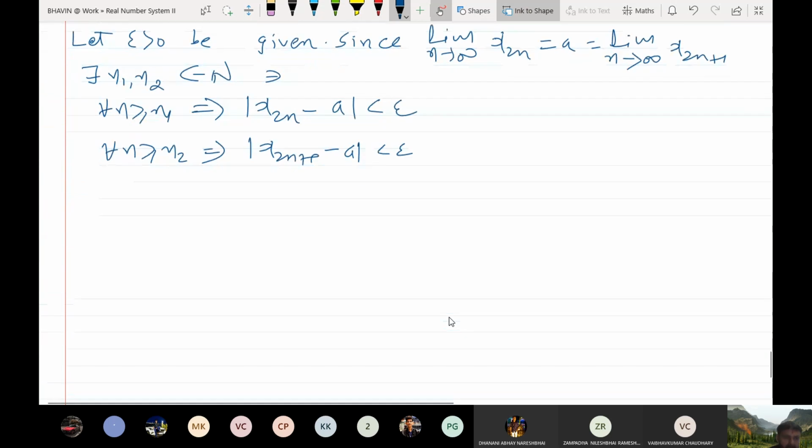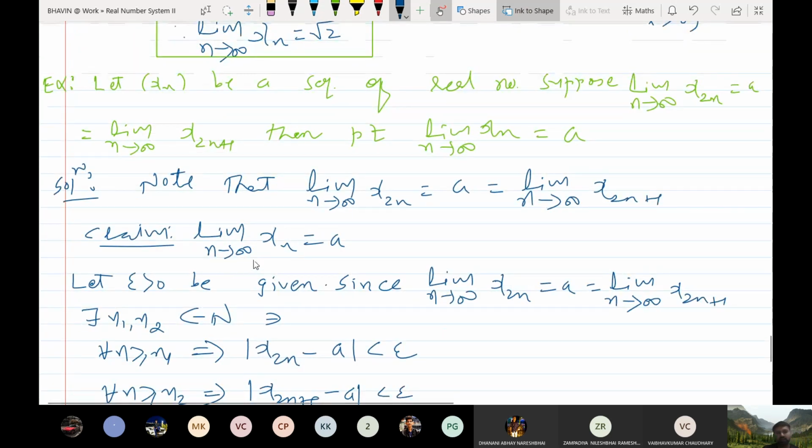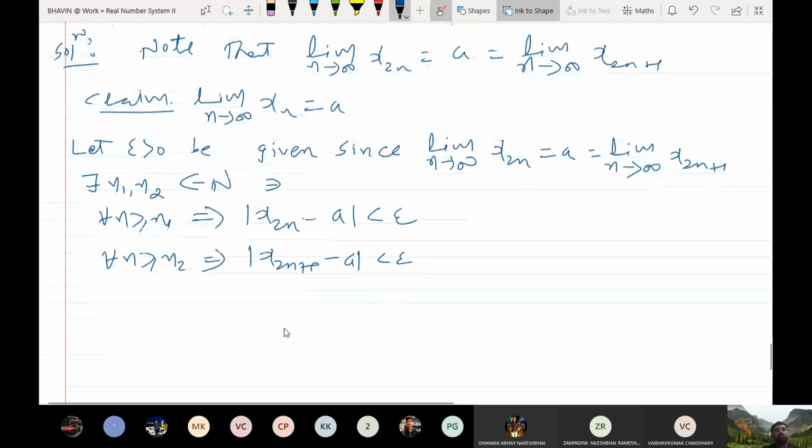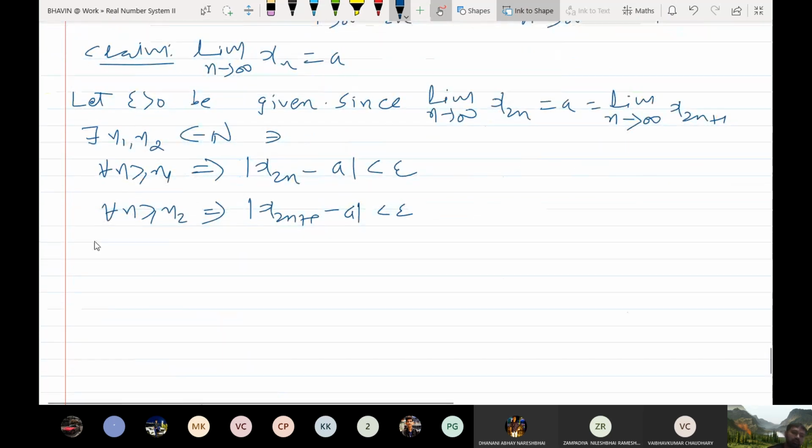Clear? Now I have got two integers n1 and n2. I need only one integer. So what should I do to get only one? Tell me, Abhay. Maximum of n1 and n2. Yes.